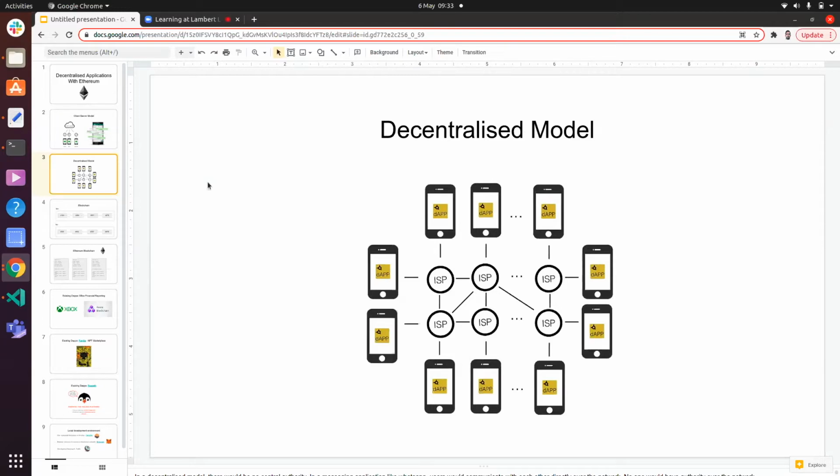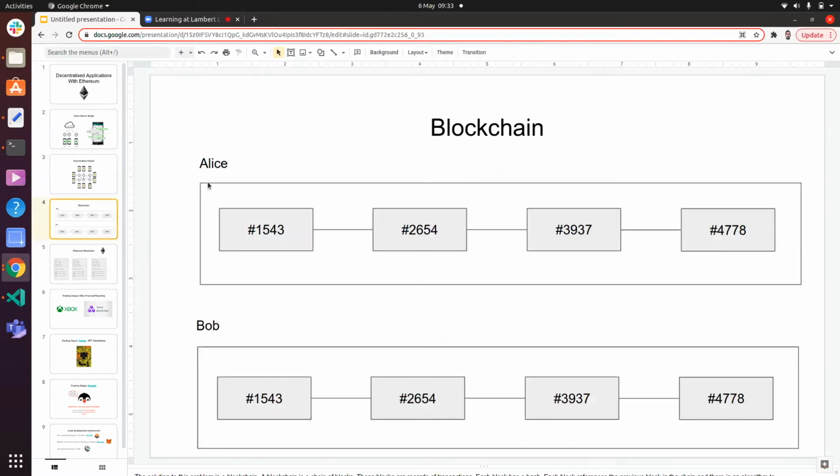It's not quite straightforward. There are many ways to do this. One is just to have everyone be a server. That doesn't seem quite right, because then again, one person can shut someone else off, and data can get lost. Someone can edit their side of the conversation to look different from your side, and there's no single source of truth. So what exactly should we do here? The answer is blockchain.